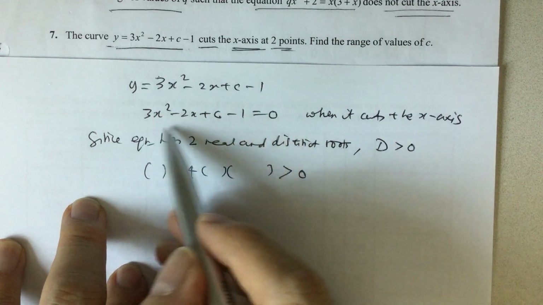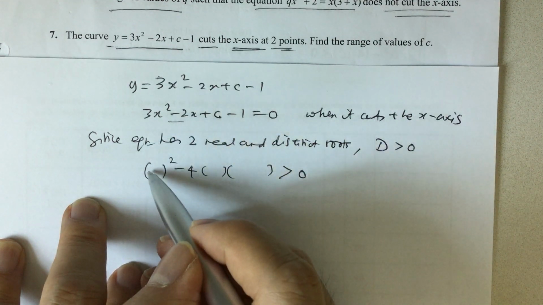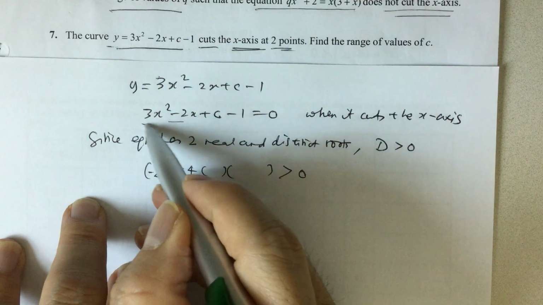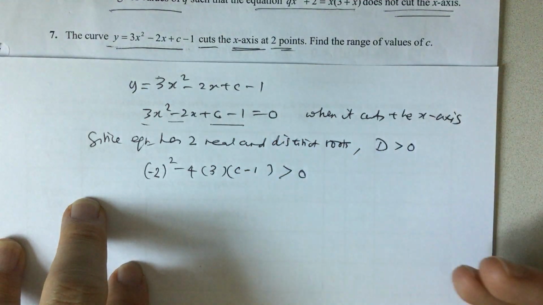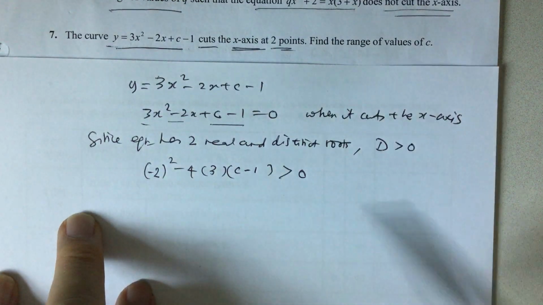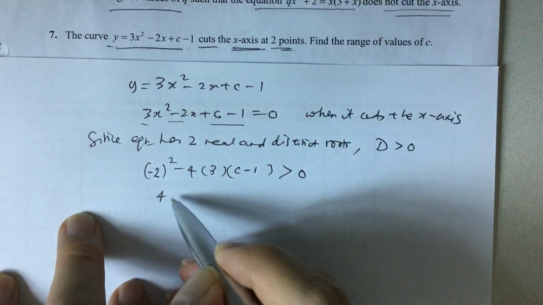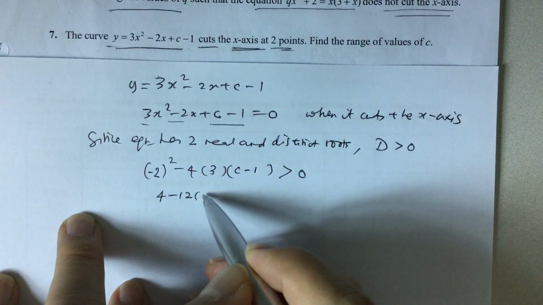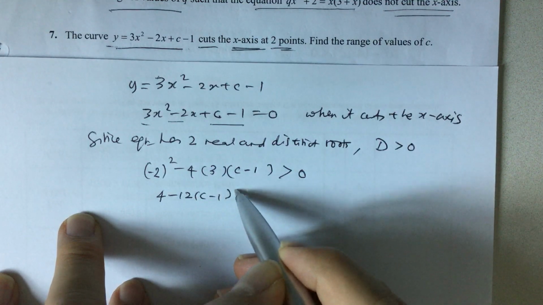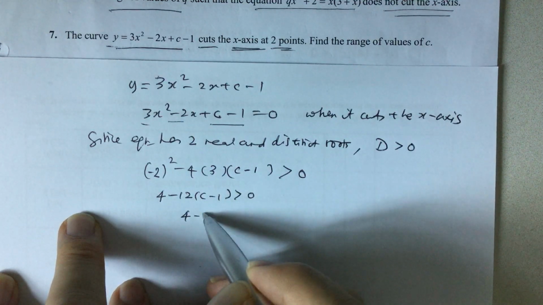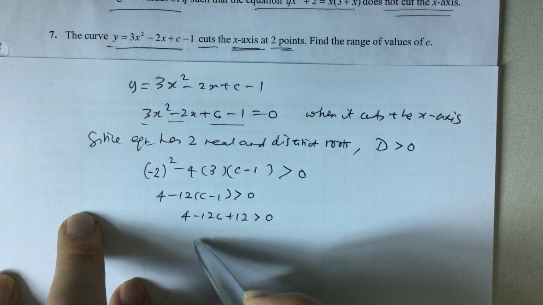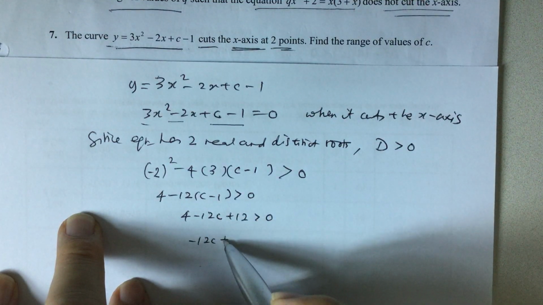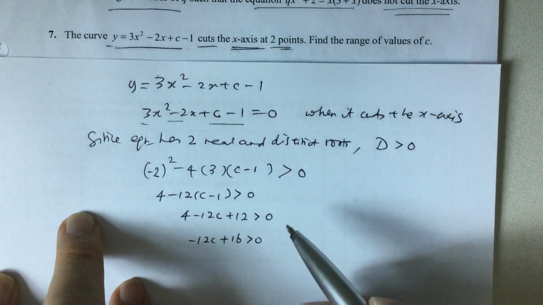So looking at this equation, your b is negative 2, your a is 3, and your c is c minus 1. Right, so simplifying, I will have 4 minus 12 times c minus 1 bigger than 0. So 4 minus 12c plus 12 is bigger than 0, minus 12c plus 16 bigger than 0.